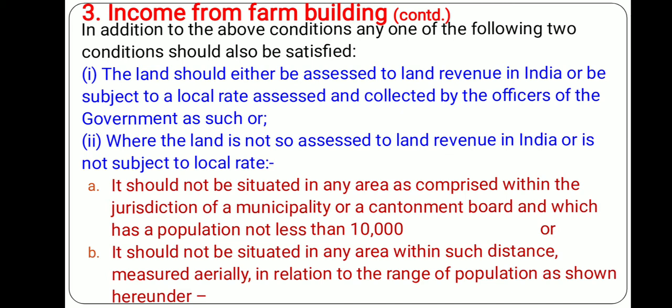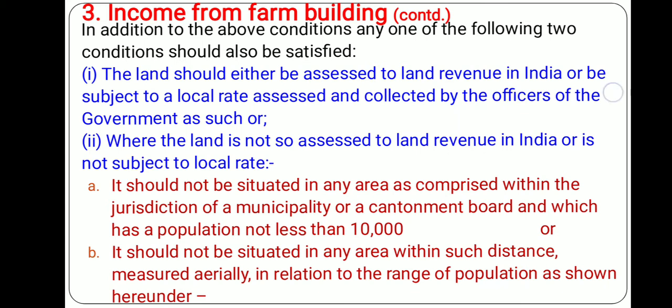It should not be situated in such an area, or within such a distance measured aerially in relation to the range of population. You see, if it is not coming under land revenue of India, then it should also not be situated within the range of area given in the next slide.